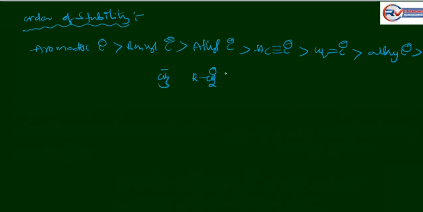It is a 1 degree carbanion, a 2 degree carbanion and a 3 degree carbanion. This is the simple order for the carbanion stability.